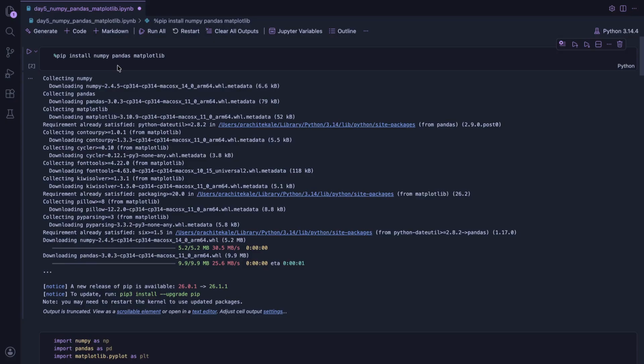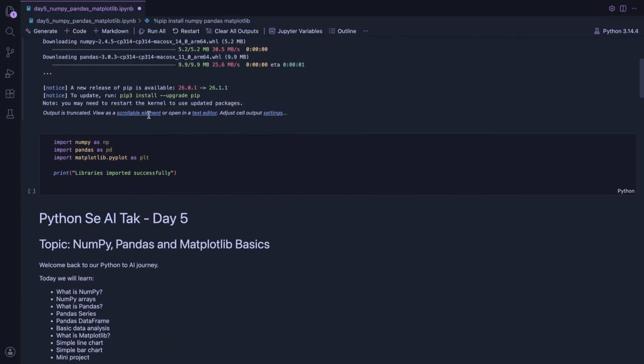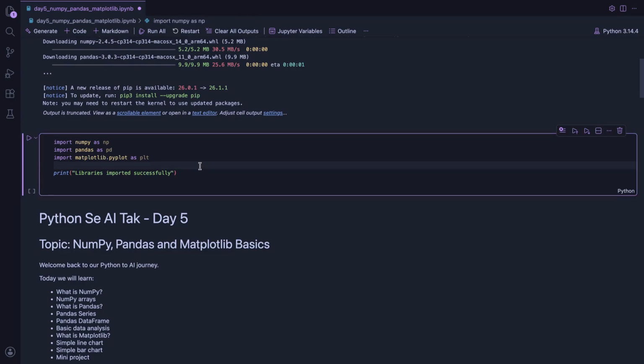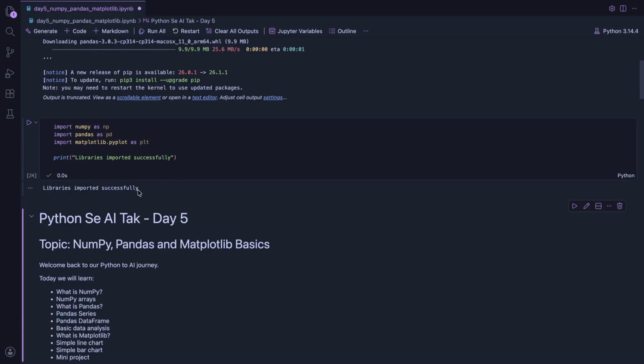So we will learn three important libraries: NumPy, Pandas and Matplotlib. These libraries are very useful for data science, machine learning and AI. First, I am importing all three libraries. If this cell runs successfully, it means we are ready to start. So let's execute it. See, library is imported successfully.